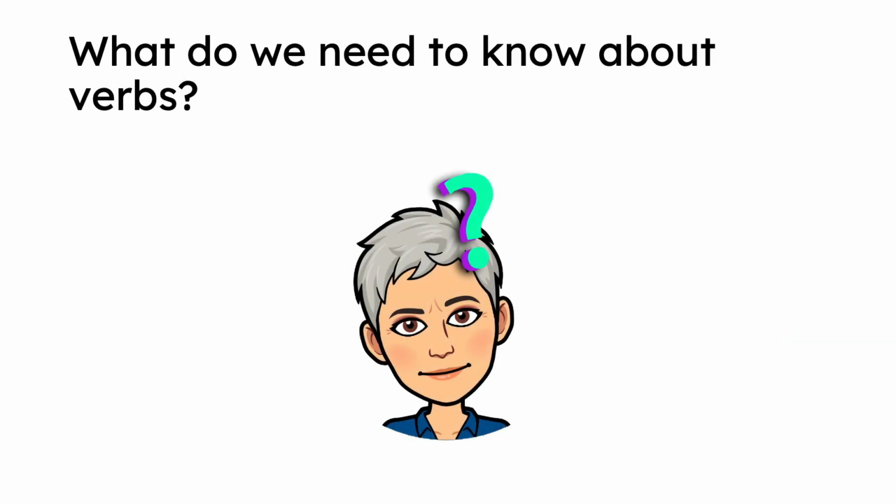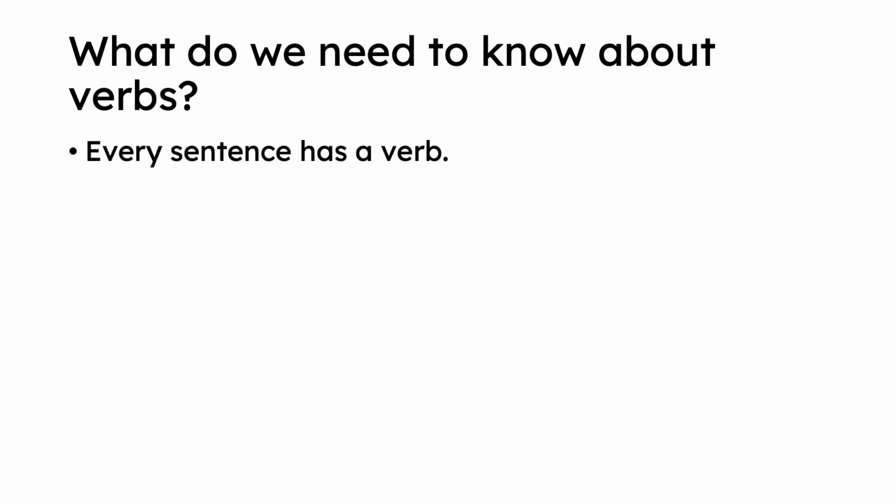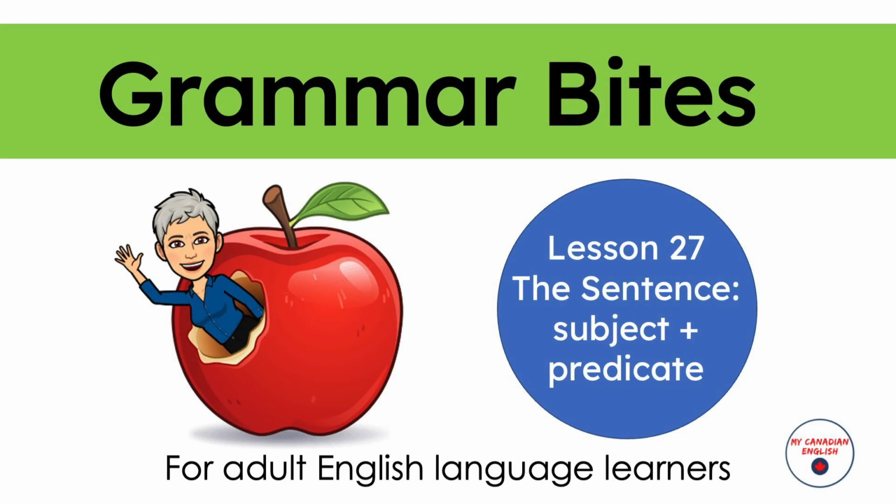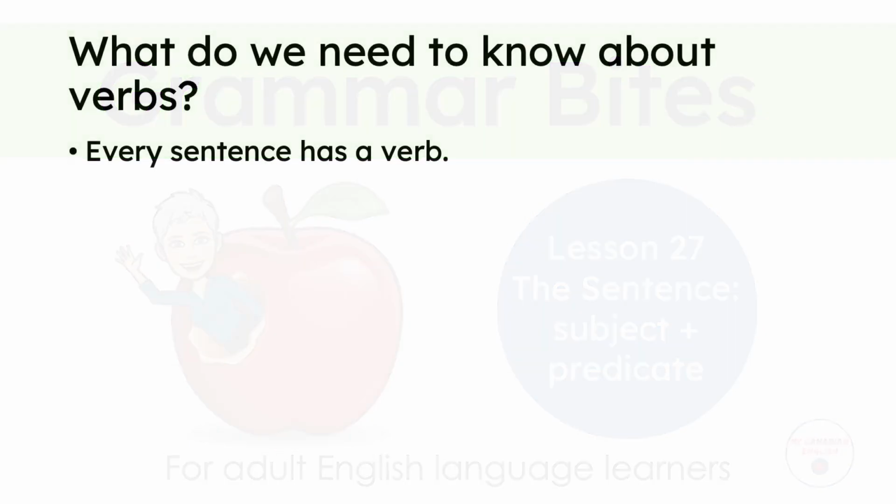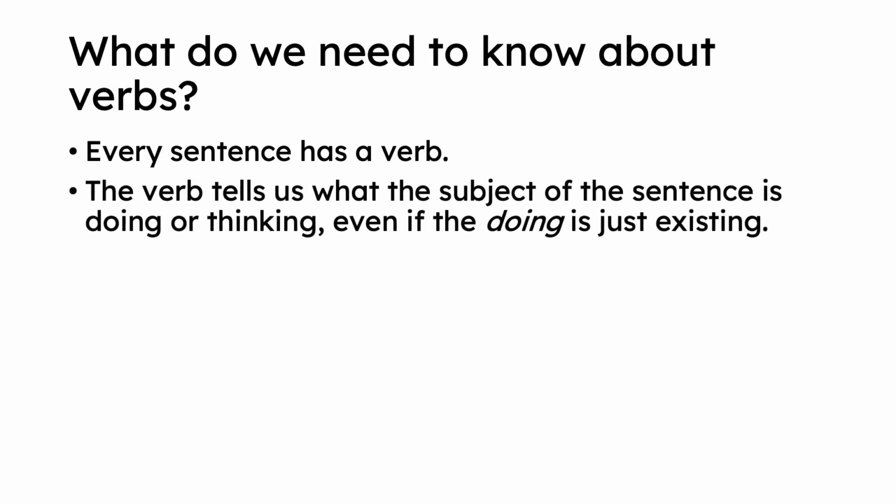What do we need to know about verbs? Let's start with a few simple things today. Every sentence has a verb. In lesson 27, I talked about how a sentence needs a subject and a predicate. A predicate includes a verb. What does the verb do? The verb tells us what the subject of the sentence is doing or thinking, even if the doing is just existing.